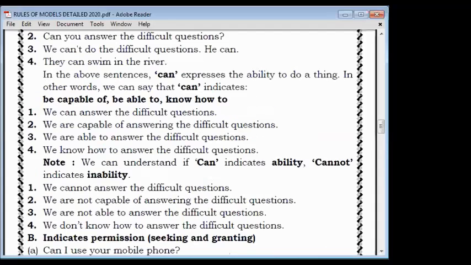Any doubt, Shivani? Karan, any doubt? Preeti, any doubt? Anyone has any doubt in this? Okay, shall I move forward?